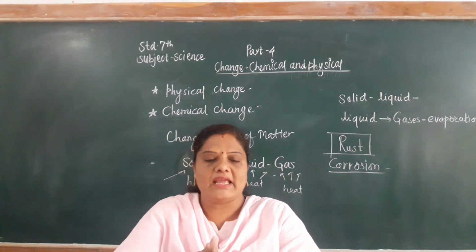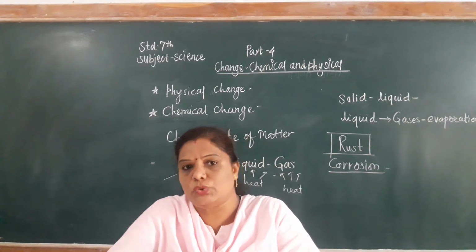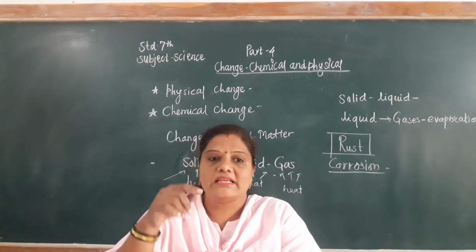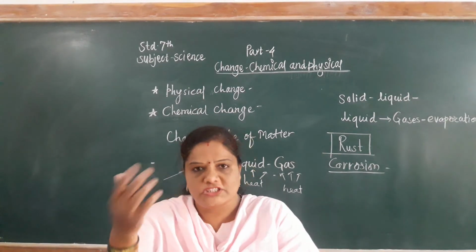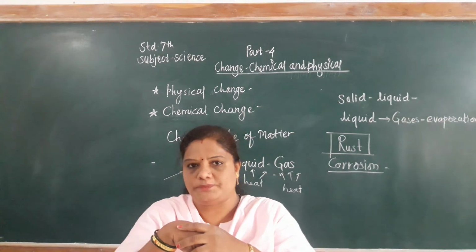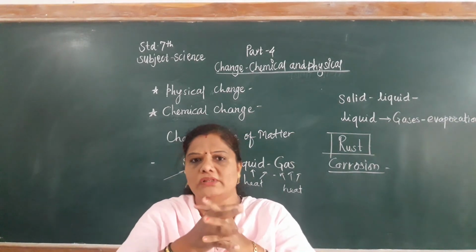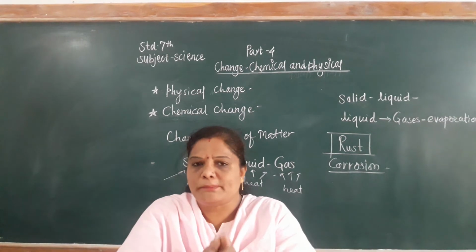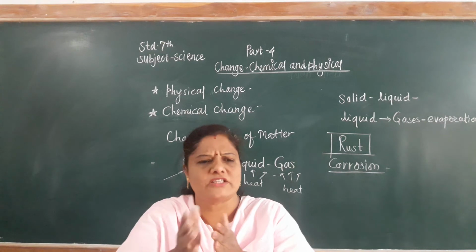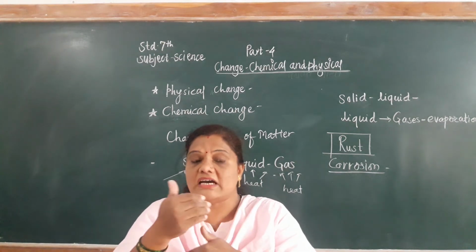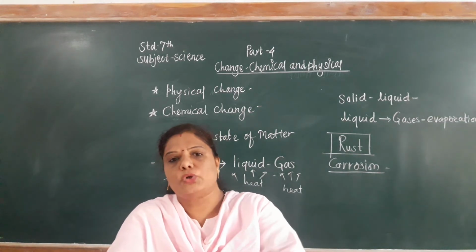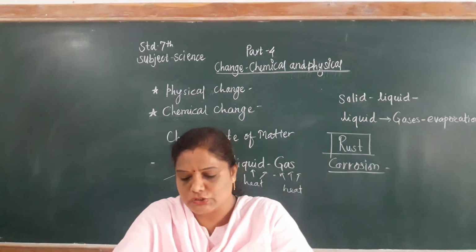Means if I take the example of one type of change that you consider in your mind with one criterion, then another type of change is also said to happen along with that change. For example, now the corrosion of metal is a chemical change. Also it is a harmful change. It is not good for us. So it is a harmful change. Means only one example can show a different type of change also.